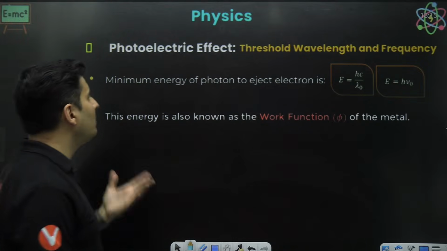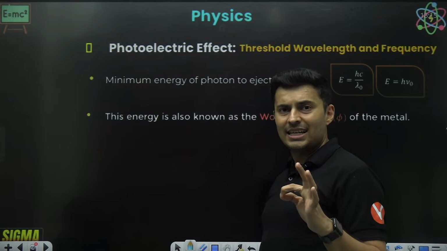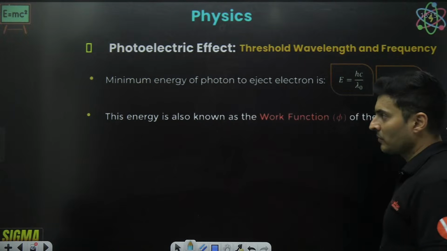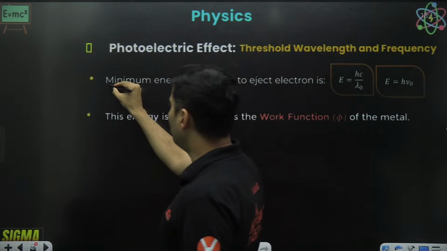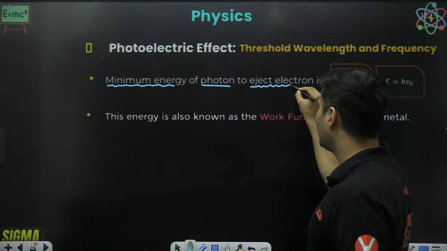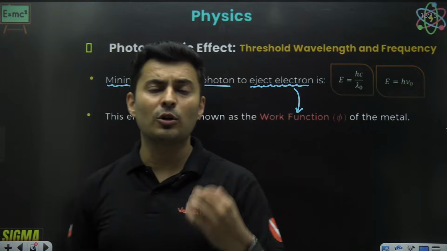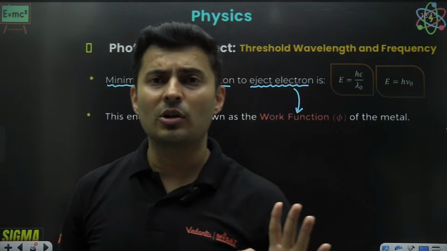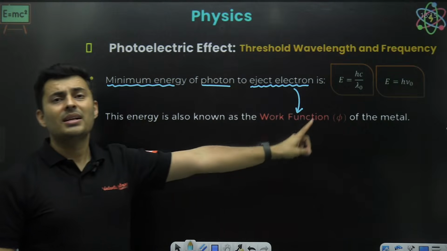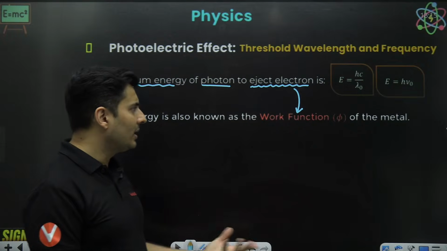This particular minimum energy of the photon which is needed to chuck out that electron is also called the work function. So the minimum energy of the photon which is required to eject that electron is called the work function. It could be 3 electron volt, it could be 5 electron volt, it could be 7 electron volt, whatever that electron volt or joules is, that is the minimum energy required to chuck it out. The symbol for that is phi. What is the value of phi, or that work function?